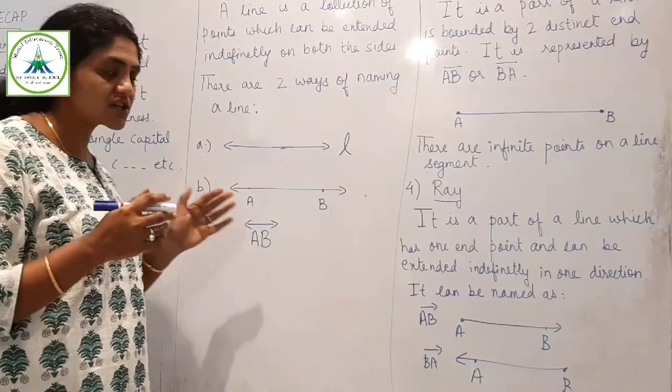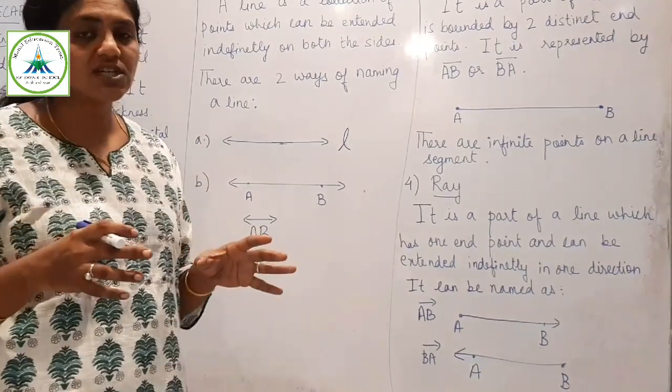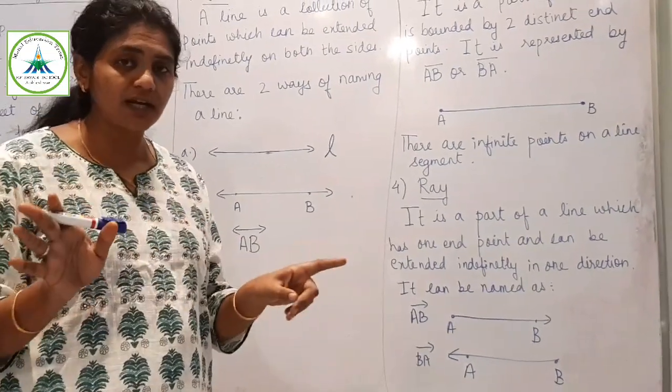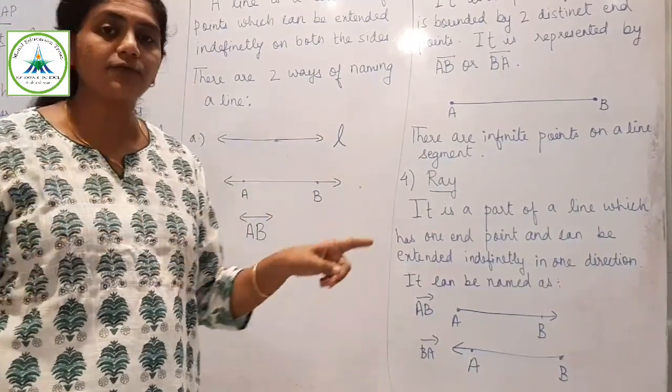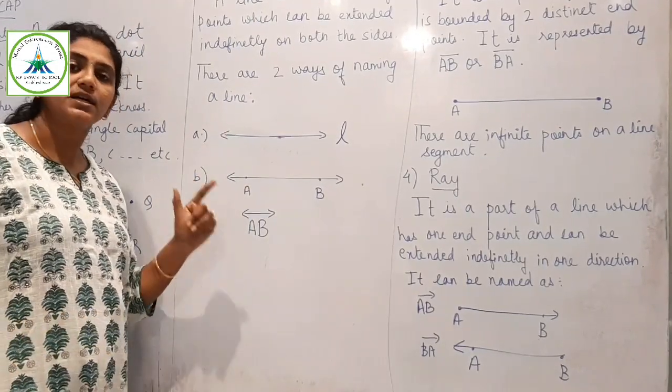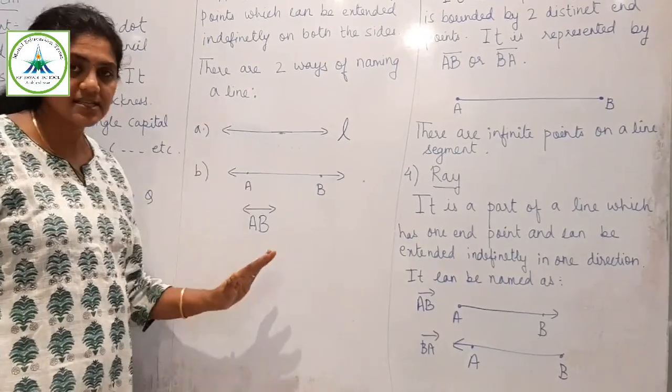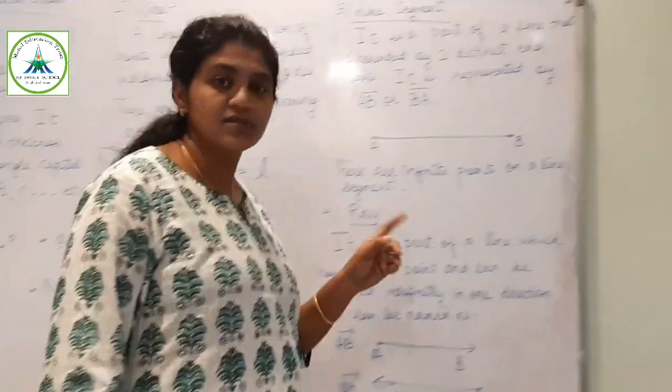So it is a collection of points which extends indefinitely. There is no direction. It is extending indefinitely in both the directions. So this is line. Now comes line segment.